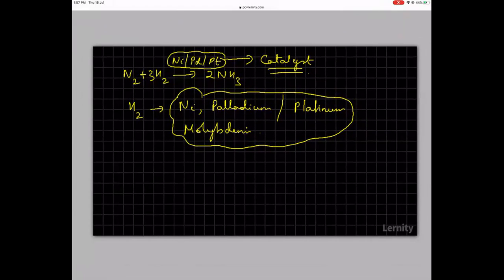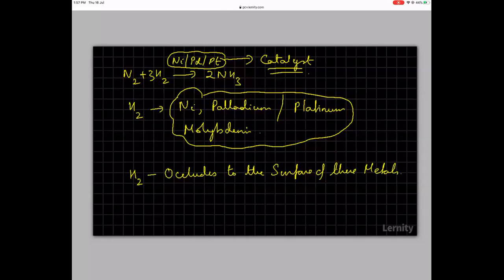So the reason for that is this, that hydrogen occludes, OCCLUDES, occludes to the surface of these metals.